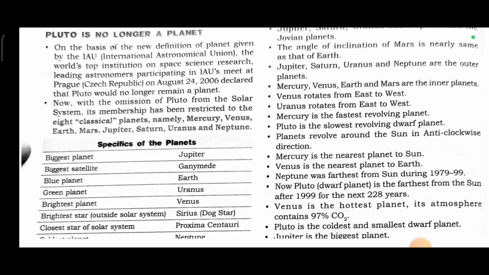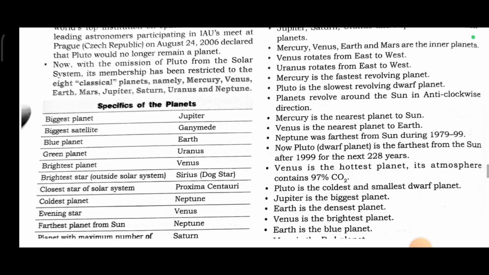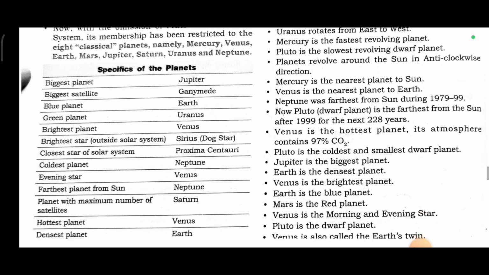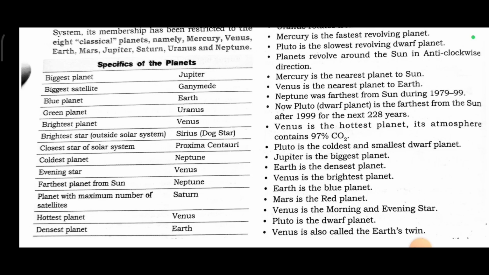Jupiter, Saturn, Uranus, and Neptune are the outer planets. Mercury, Venus, Earth, and Mars are the inner planets. Venus rotates from east to west. Uranus rotates from east to west. Mercury is the fastest revolving planet. Pluto is the slowest revolving dwarf planet. Planets revolve around the Sun in anticlockwise direction.